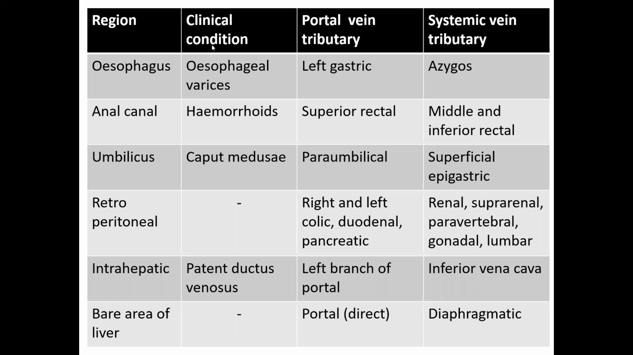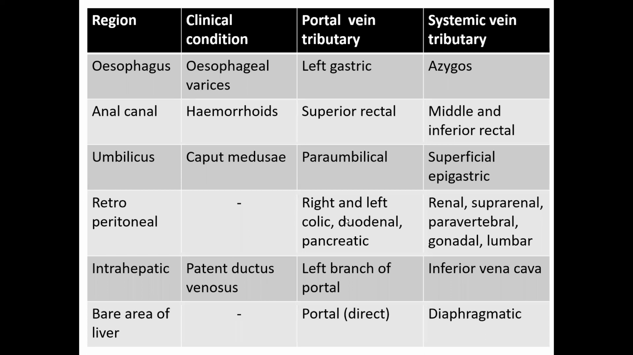Caput means the head. Medusa is a Greek demon who has serpents, snakes, as the hair present on her head. So the vessels dilating away from the umbilicus look like snakes coming out from the head of the Medusa.